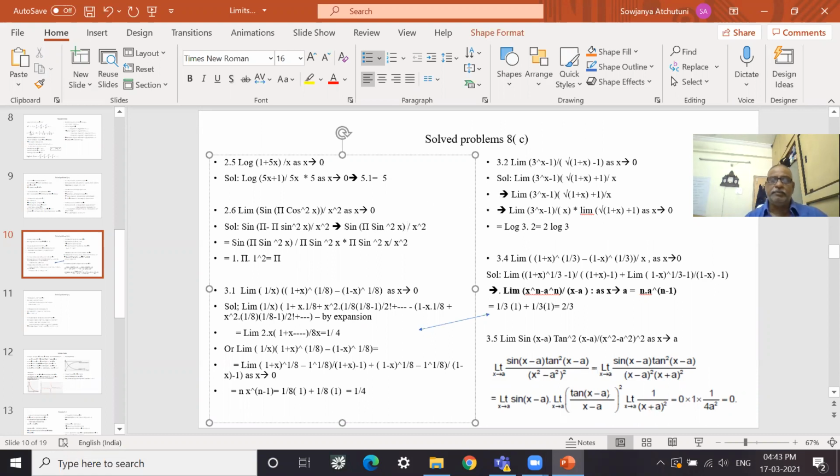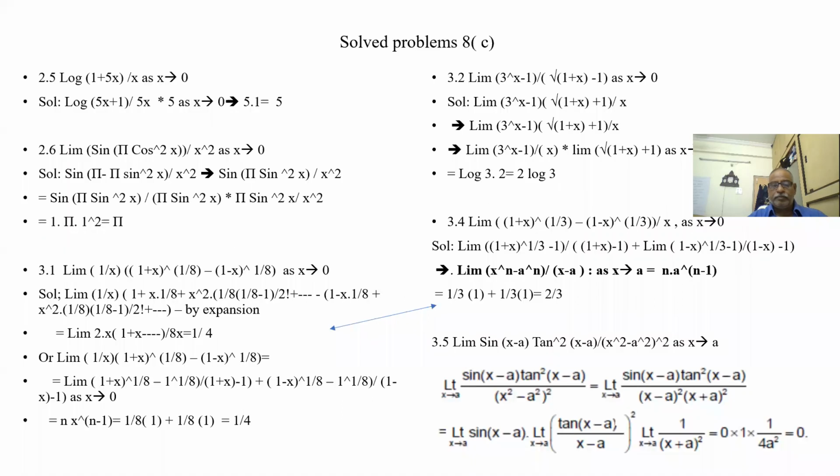This is one sine term, so I need the denominator also to be the same sine term. So into the same. Here, okay, sine square x by x square. Pi is outside, here pi is within this sine limit.